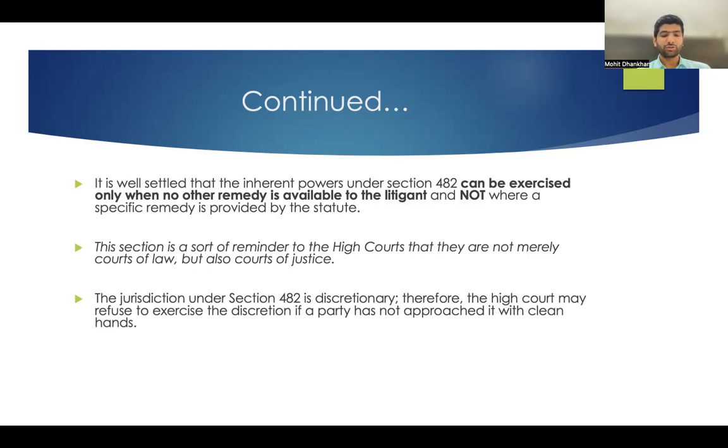Section 482 gives discretionary power to the High Court. It is not my right or any party's right that by going under Section 482 we can seek a direction as a matter of right. It is a discretionary power of the High Court, and therefore the High Court may refuse to entertain the petition if the party has not approached with clean hands. It may refuse to exercise the powers. The party must approach with clean hands.